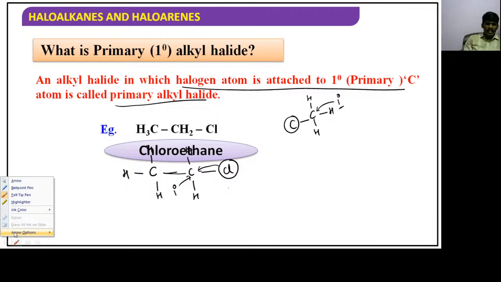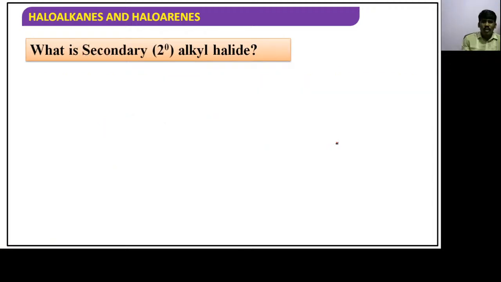Now let's move on to the next: what is a secondary alkyl halide? We can guess it very clearly. A secondary alkyl halide is an alkyl halide in which the halogen atom is attached to a secondary carbon. A secondary carbon is a carbon which is connected to how many carbons?